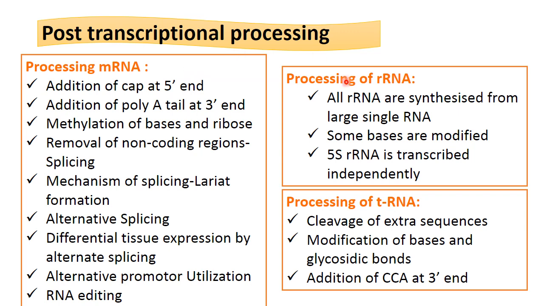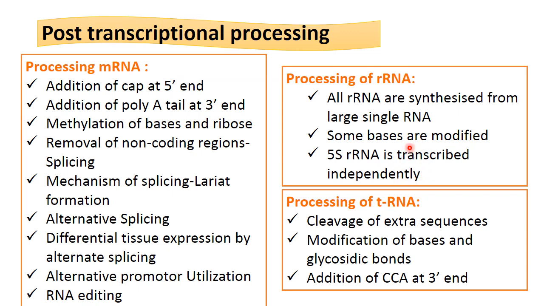For ribosomal RNA, they are synthesized from a single large RNA. It is broken down into smaller RNAs like 28S RNA and so on. Some bases are modified, and 5S RNA is transcribed independently.